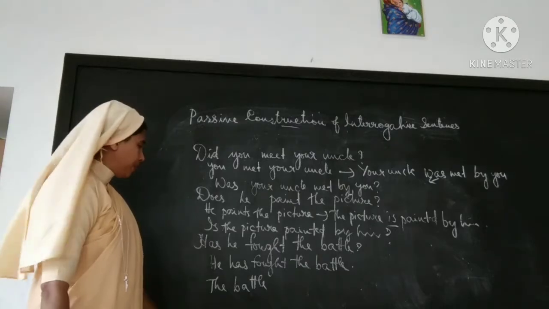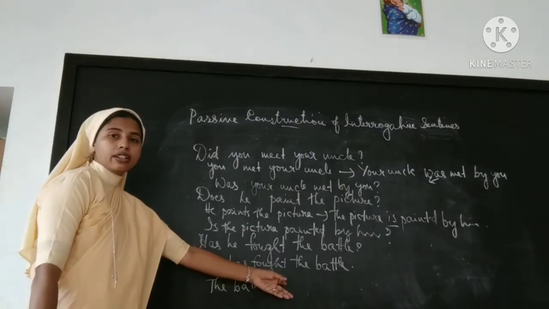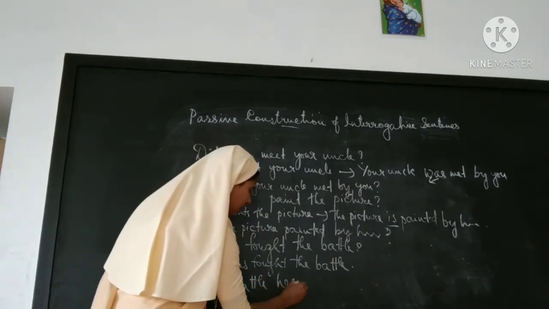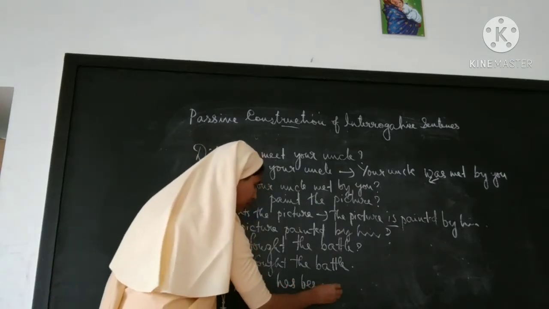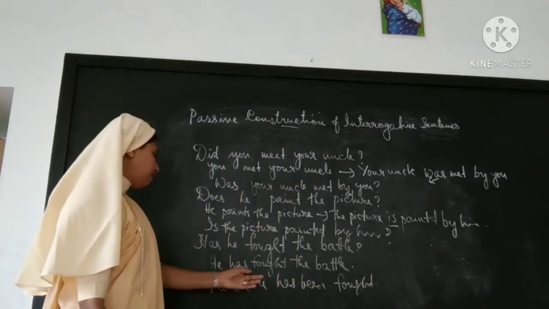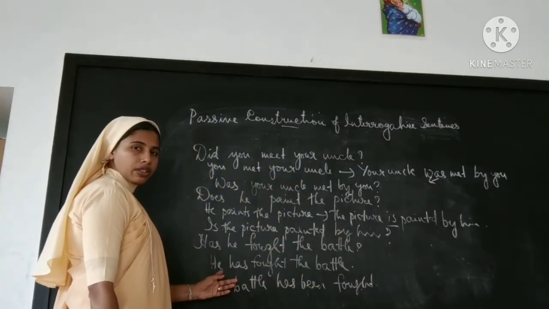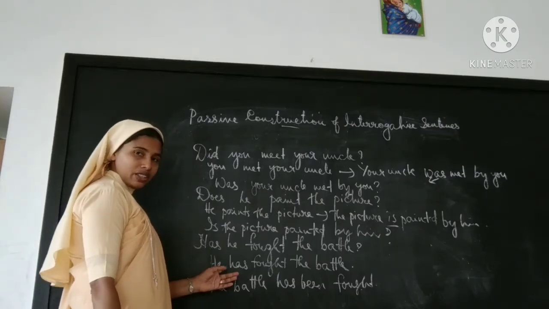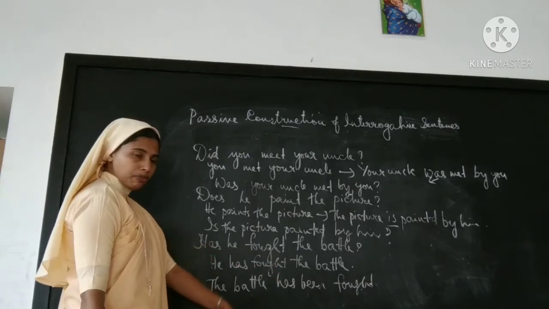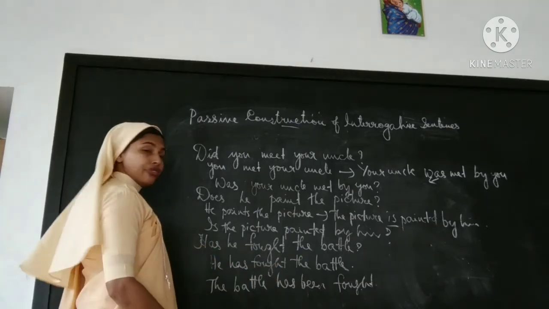The battle has. That's what must be added. Has been. Fought. The battle has been. Next, what is the object? Subject here, he. So when it comes in the place of object, that takes objective place, that is him. Okay, the battle has been fought by him.